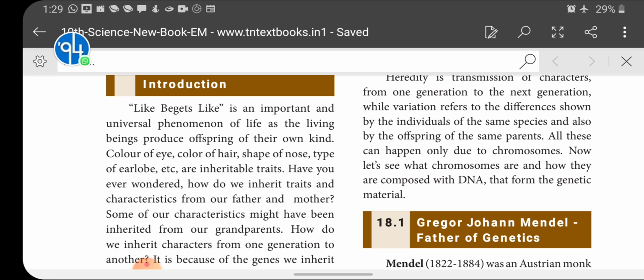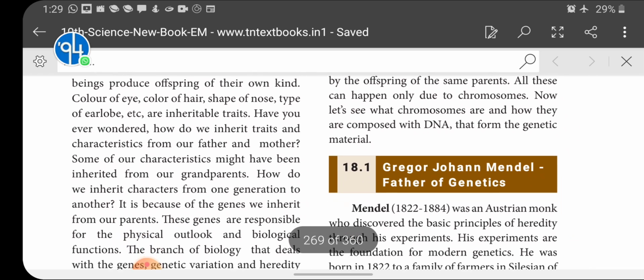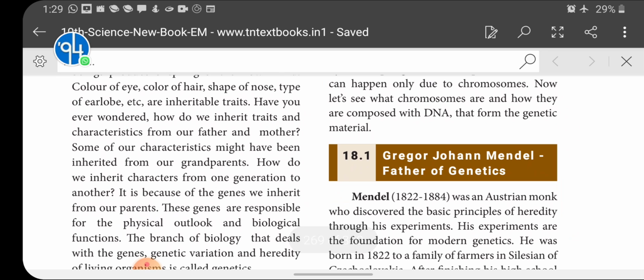Have you ever wondered how we inherit traits and characters from our father and mother? Some of our characteristics might have been inherited from our grandparents. How do we inherit characters from one generation to another?